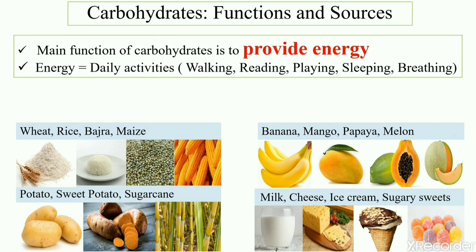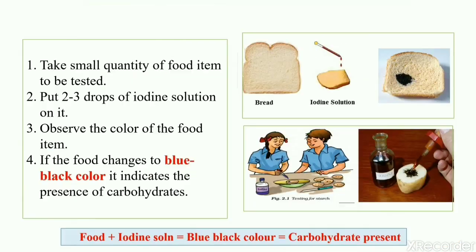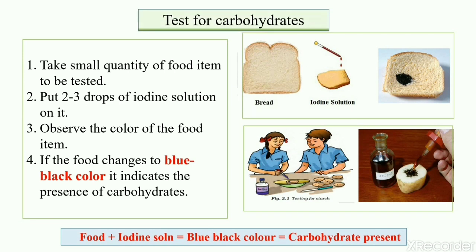Now, we will do a very simple test to check whether these food items really contain carbohydrates. Here we are taking bread and potato. What we have to do is, we have to take a small quantity of the food item to be tested. Then we have to put 2-3 drops of iodine solution on it and then observe the color of the food item.